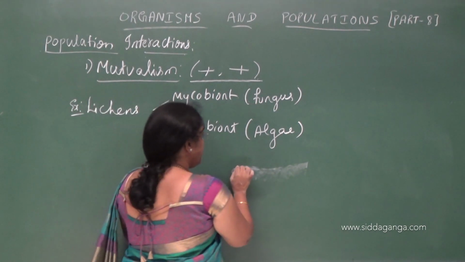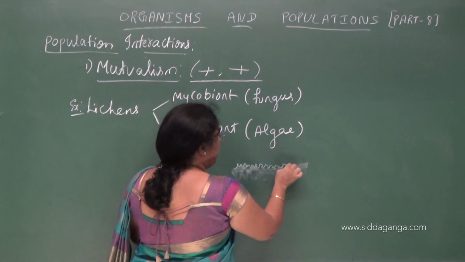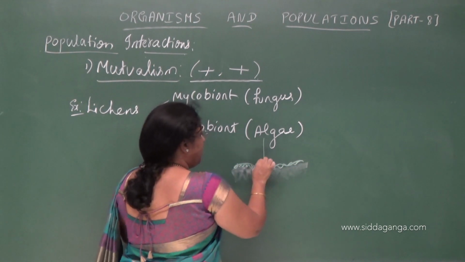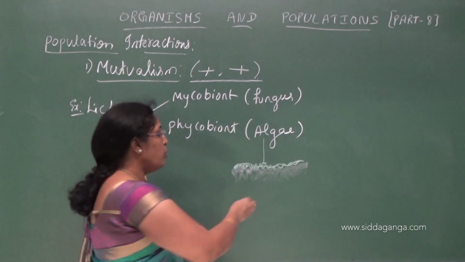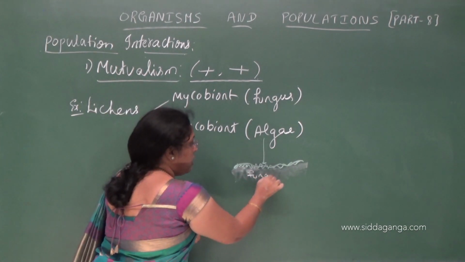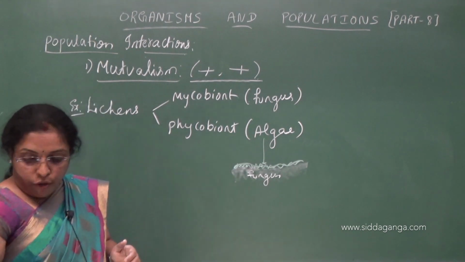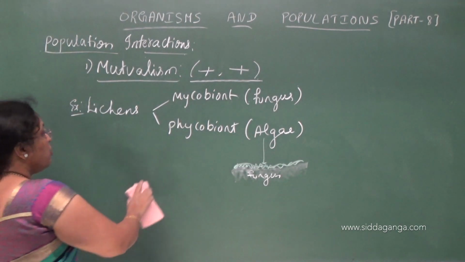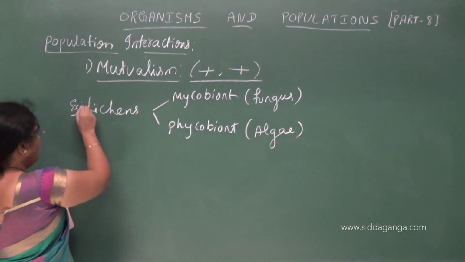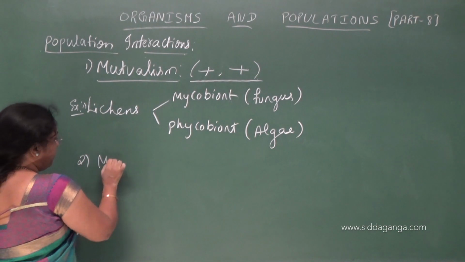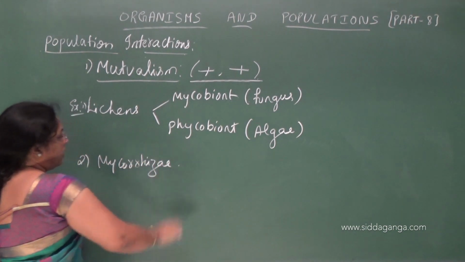So on the fungus we see the development of algae. This algae is autotrophic in nature. As it produces food, the food will be utilized by the fungus. Like this both are benefited. It is a type of mutualism. Understood? So one more is mycorrhizae. Understood?